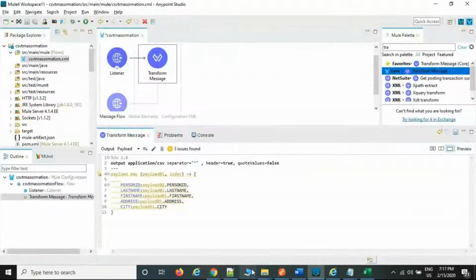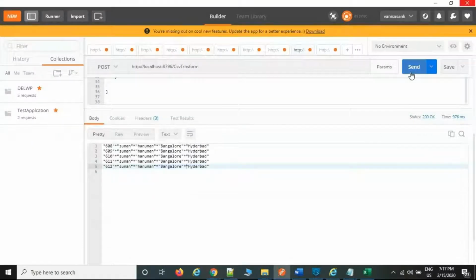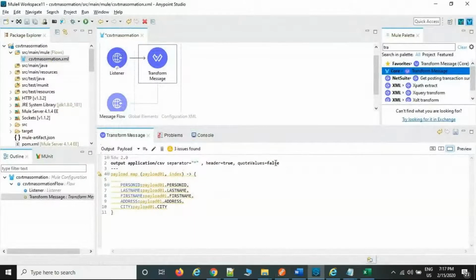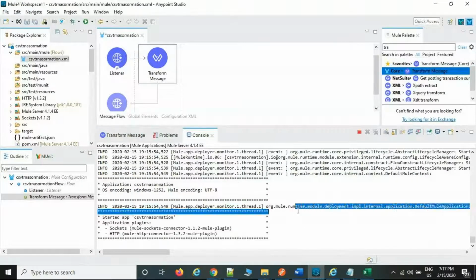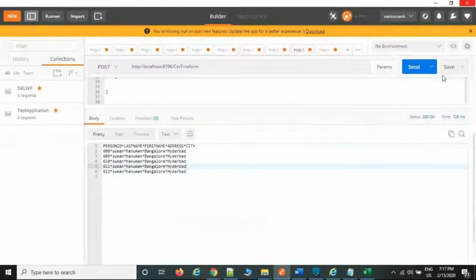Now I'm going to run it, and you can see the difference. This is the header one, and this is the other one. If you put the quote values as true, then it is going to append quotes as true only. This is the Boolean. Just restart it, then put the restart. See, quote header and quote values.